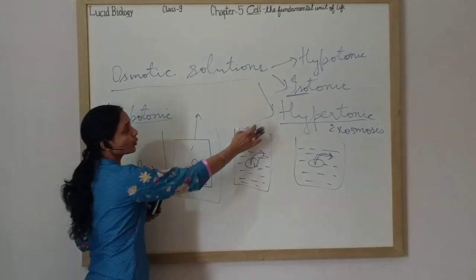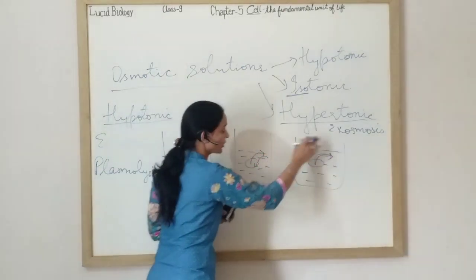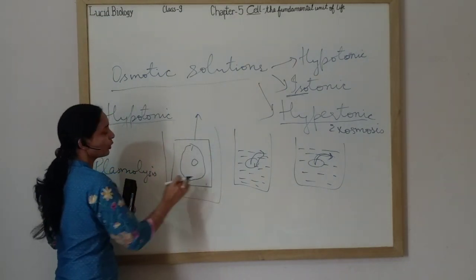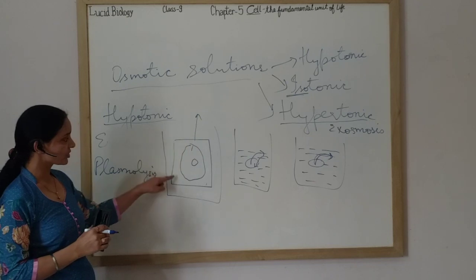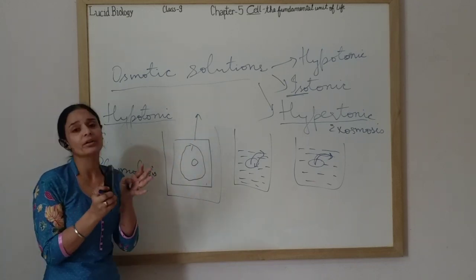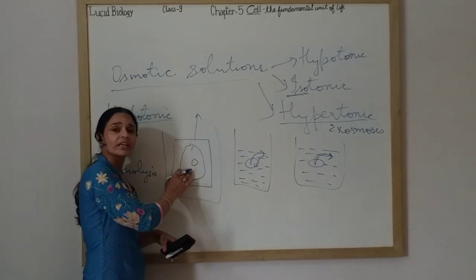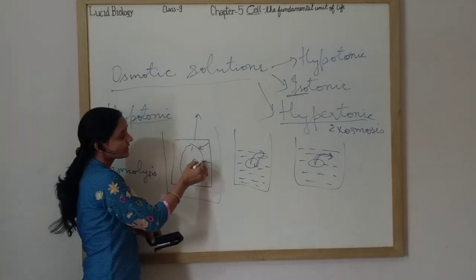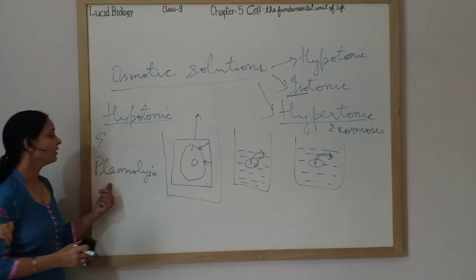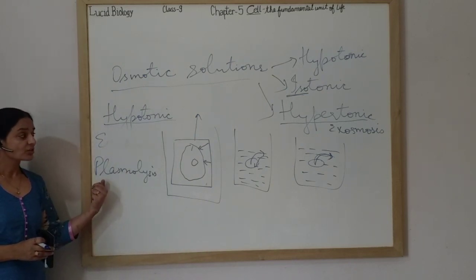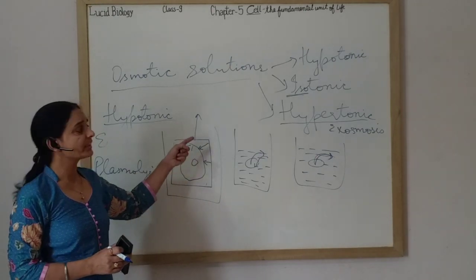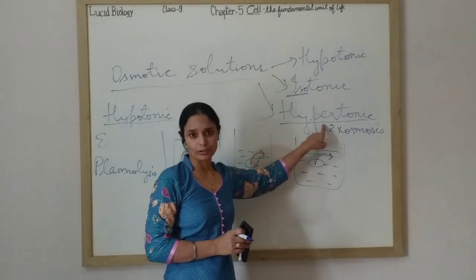But due to hypertonic solution, due to exosmosis, this cell membrane will move away from the cell wall. It is not at its position. By losing water, it becomes shrunken. Now what will happen? The cell membrane will shrink and move away from the cell wall. This process is called plasmolysis, meaning shrinkage of the cell membrane away from the cell wall when it is kept in a hypertonic solution.